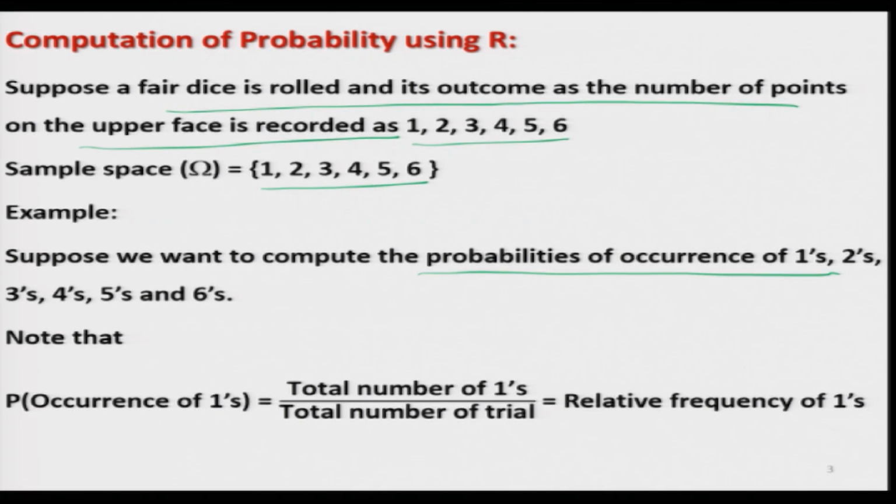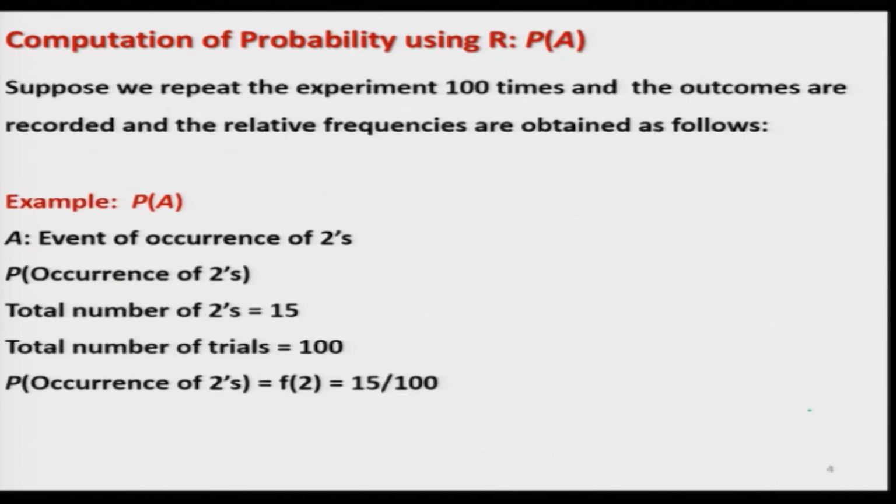So, probability of occurrence of ones is simply going to be the total number of ones divided by the total number of trials. So, this is actually the relative frequency of ones. And now, suppose you repeat the experiment 100 times and these outcomes are recorded, and then the relative frequencies are obtained, and from those we can have an idea about the probability.